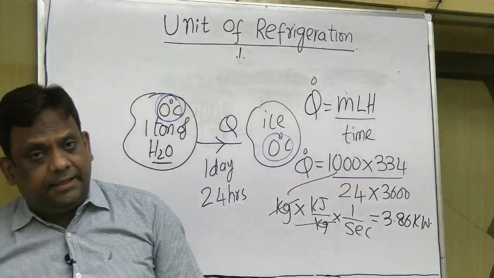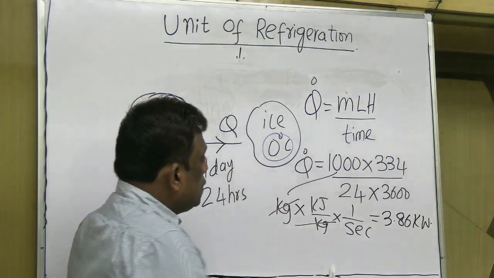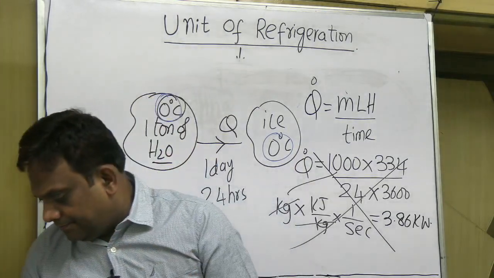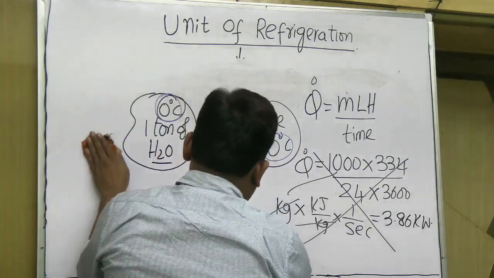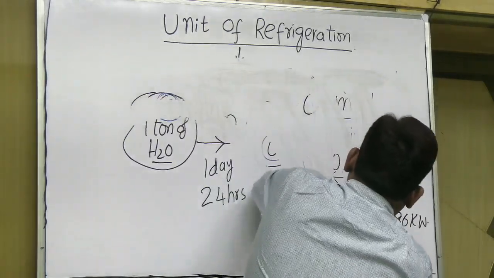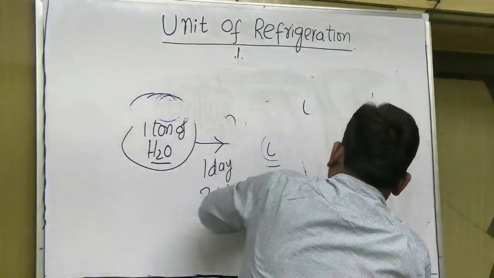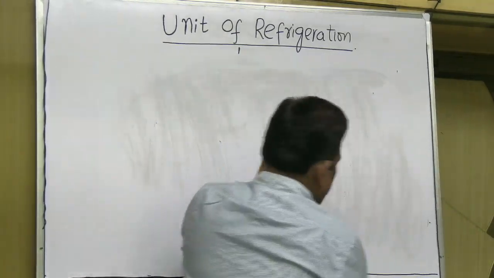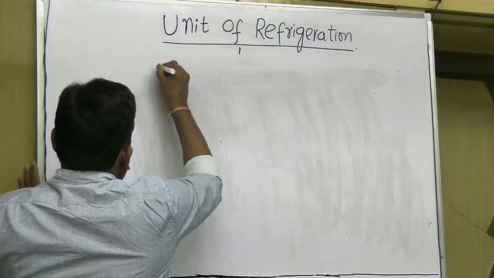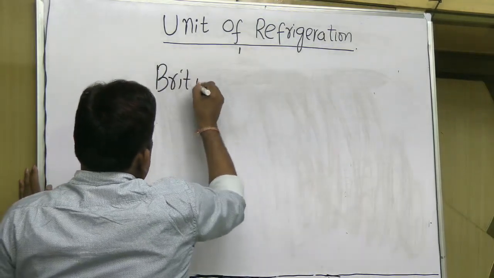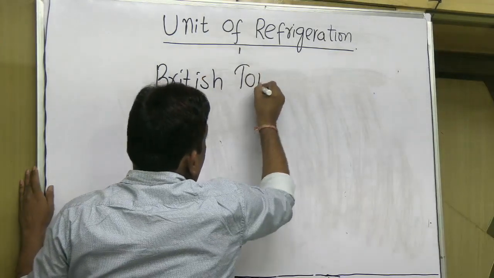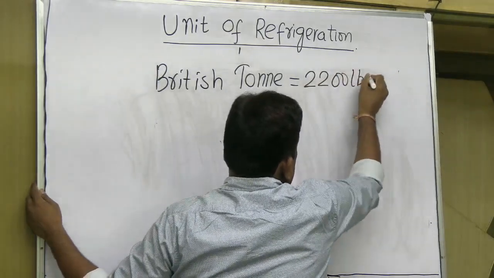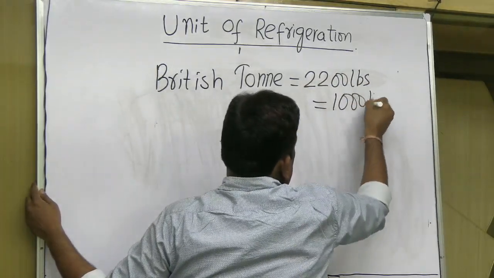But please note down that this is not the ton of refrigeration. Then what is that? There is a difference between British ton and American ton. I repeat, there is a difference between British ton and American ton. What is that? Let's see. British tonne, which I am writing as TONNE, is 2200 pounds, which is nothing but 1000 kilogram.